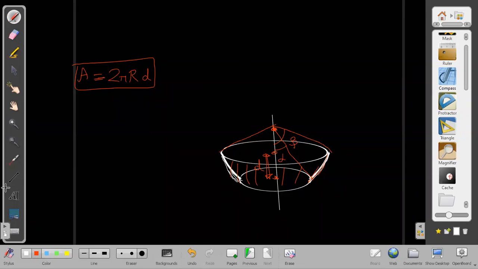2 pi r into d, where d is the distance, is the area of this curved portion. What is the area of this curved portion? 2 pi r into the distance between the two centers. And always, where will be the center of mass for such cases if it is uniform density? At the midpoint of these two centers. If it is C1, it is C2, it will be at the midpoint.